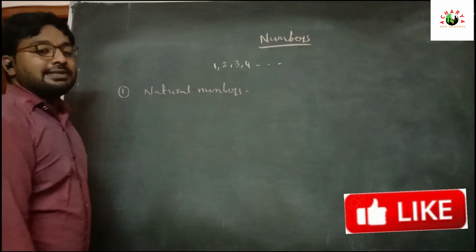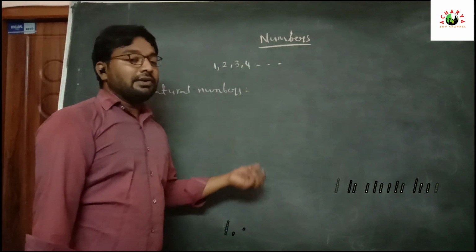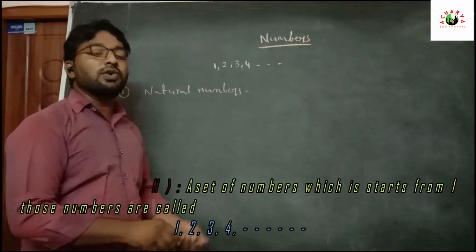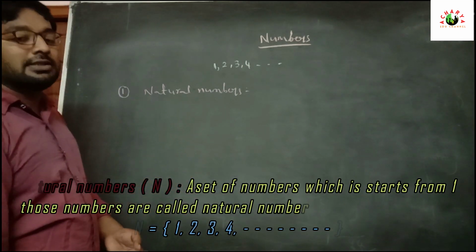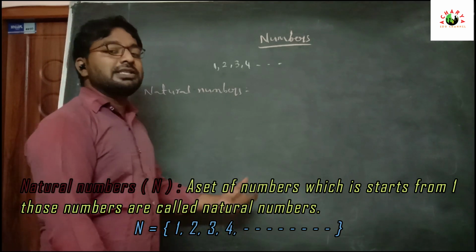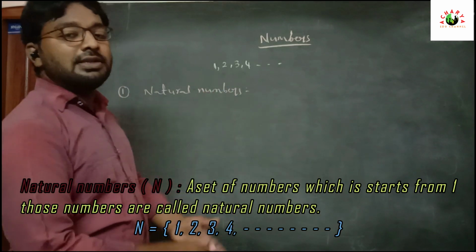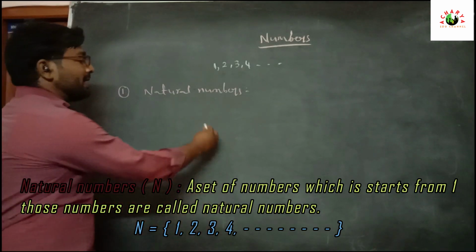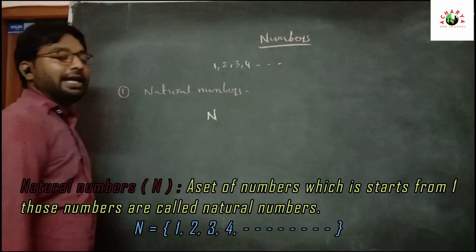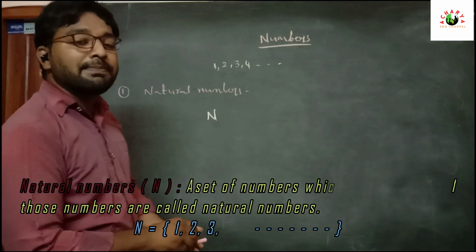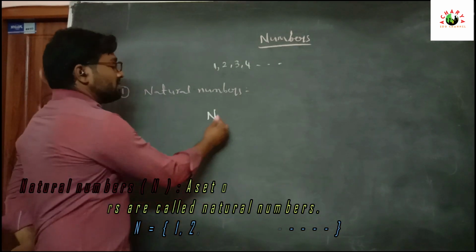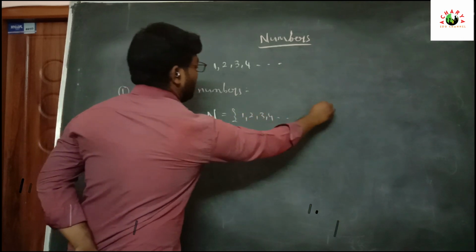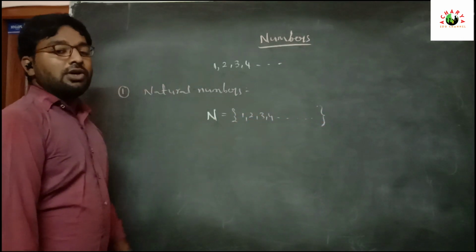A number which starts from 1, those numbers we can call natural numbers. Natural numbers are represented by capital N. So N is equal to 1, 2, 3, 4 and so on.